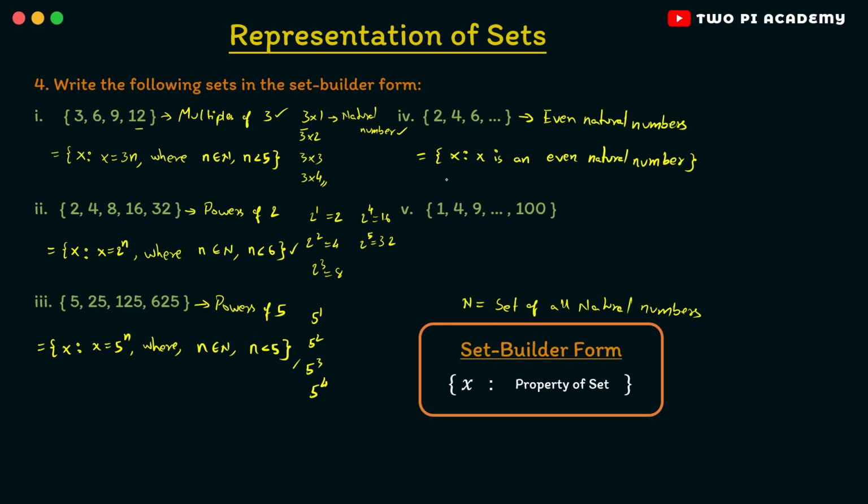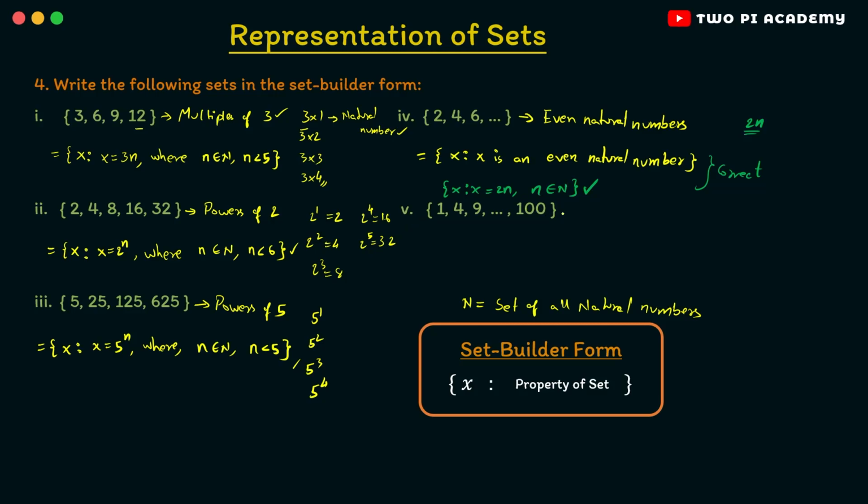But you can ask, sir, clearly you can write x such that here, even natural numbers means this will be a multiple of 2, right? So x will be 2n. So why can't we write x is equal to 2n where n is a natural number? Why can't we write this? Well, the thing is, this is also the correct answer. So both of these are correct. So you can write any one of these as the answer.